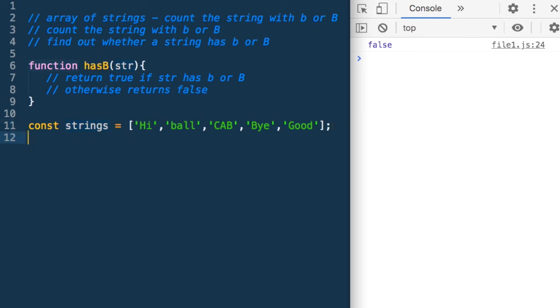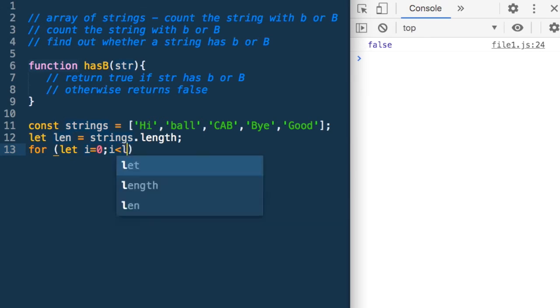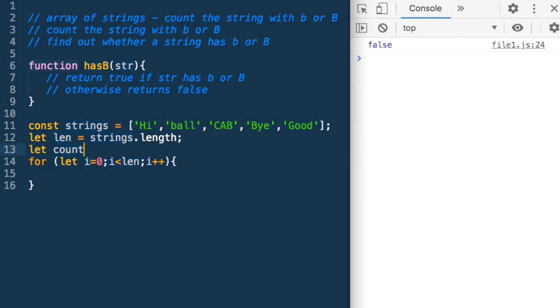Let's iterate over it. So let's say let len is equal to strings.length, and let me iterate over it. So I can say for let i is equal to 0, i less than len, i plus plus. And for each string, I will check whether it has b or not using this function. So I need to also have a count wherein I'll keep on counting them. So I can say if hasB strings i.